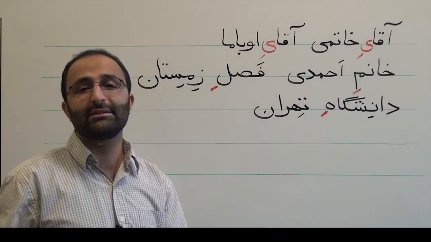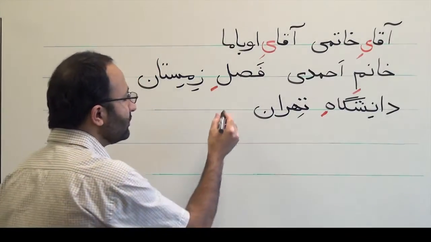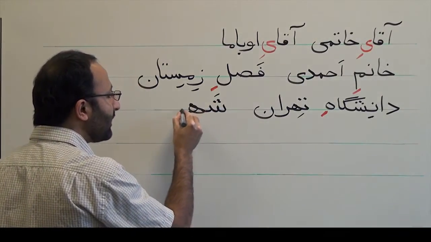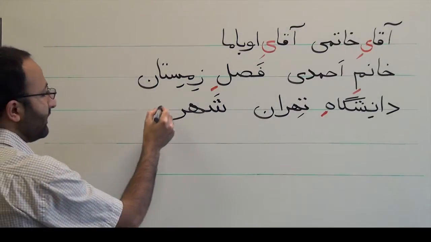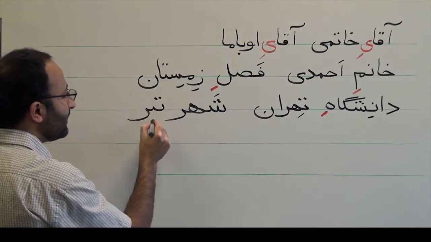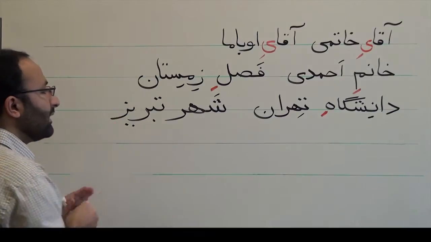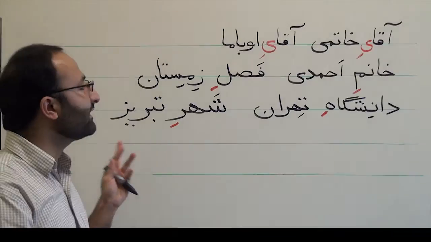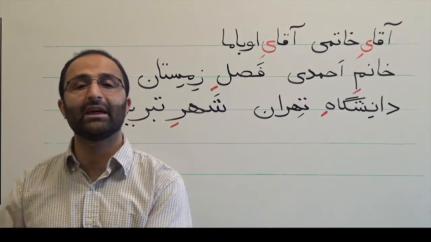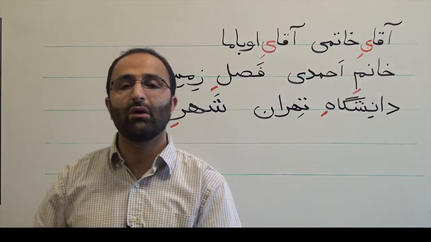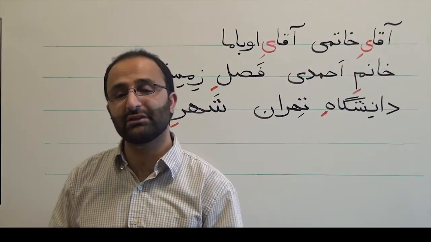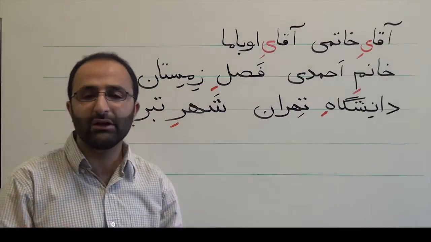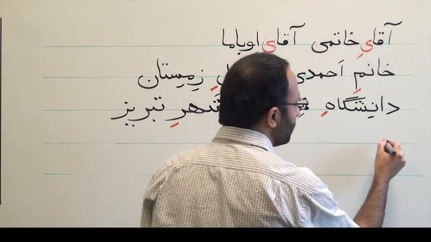You want to say the city of Tabriz. So you have the word شهر and the name Tabriz. شهر تبریز, city of Tabriz, or شهر تهران, city of Tehran, or شهر New York, New York City. So this is another usage.